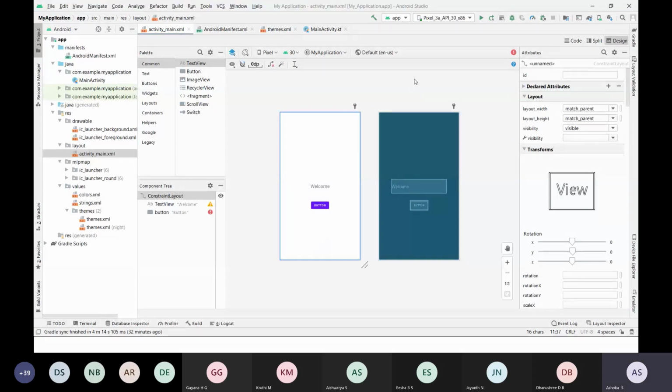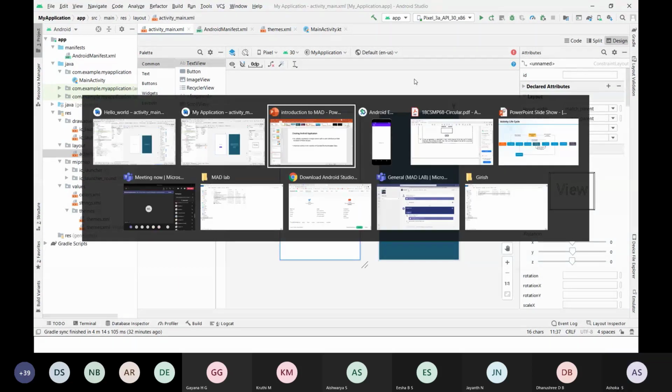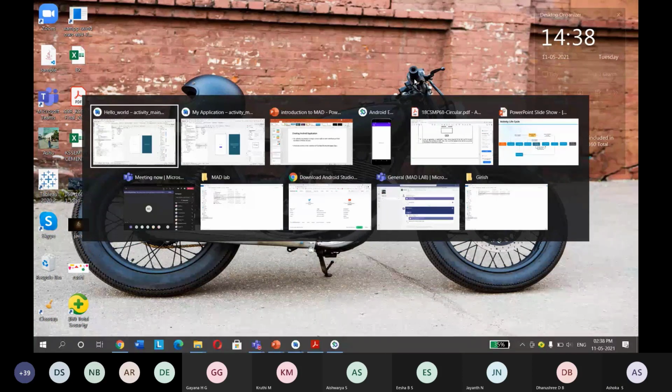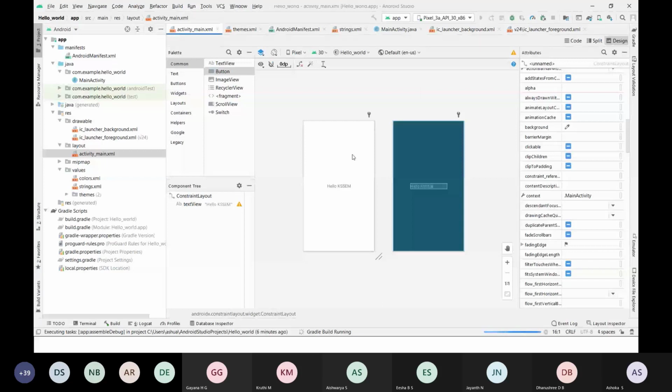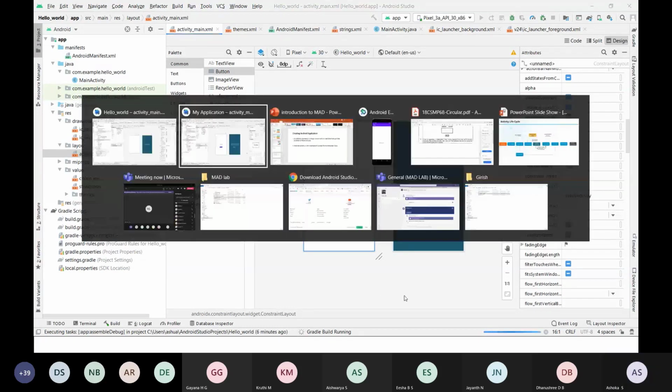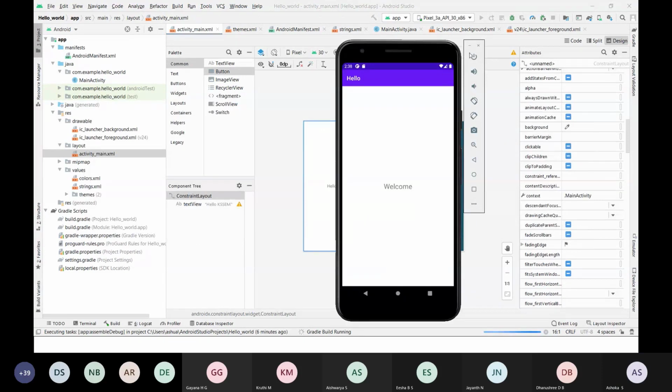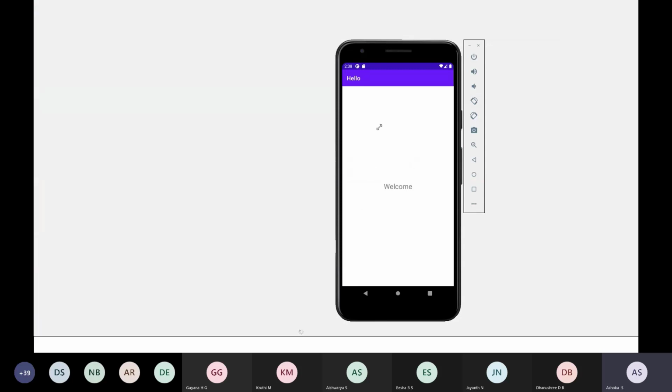My application. This Gradle is still running. So this is an emulator where your application will run.